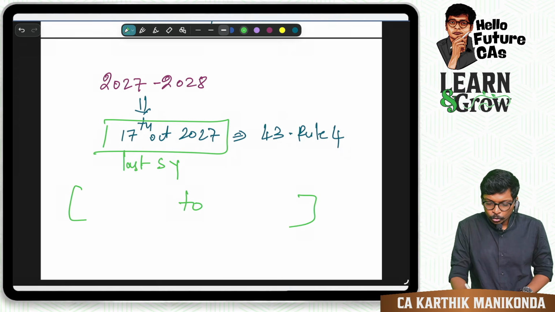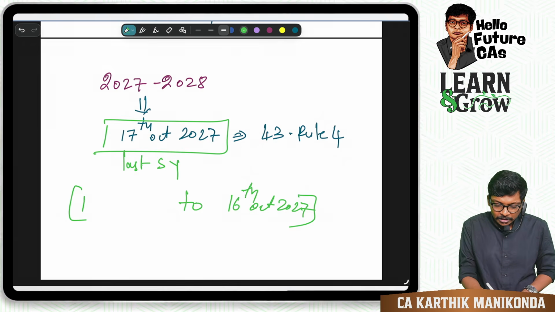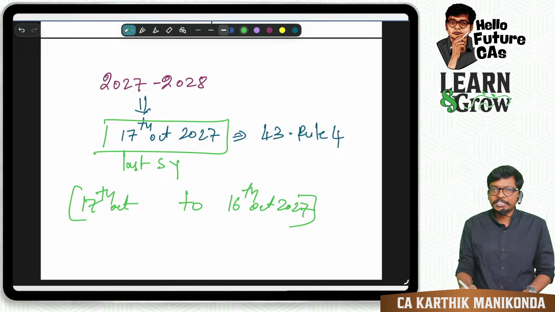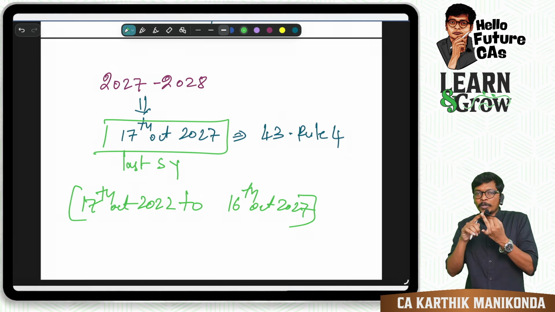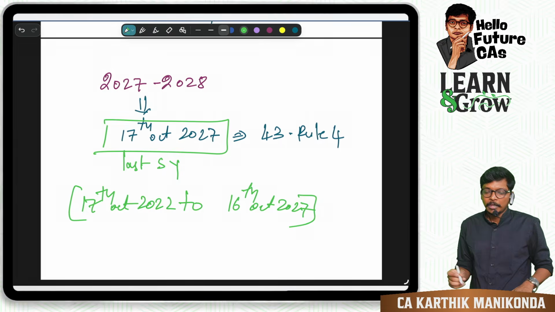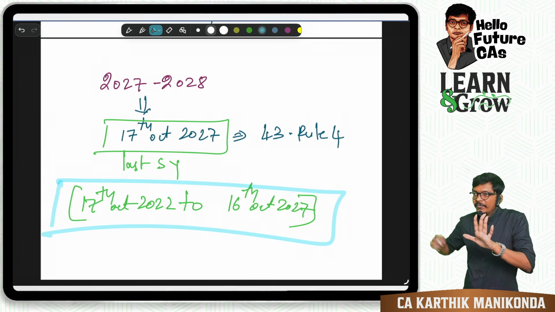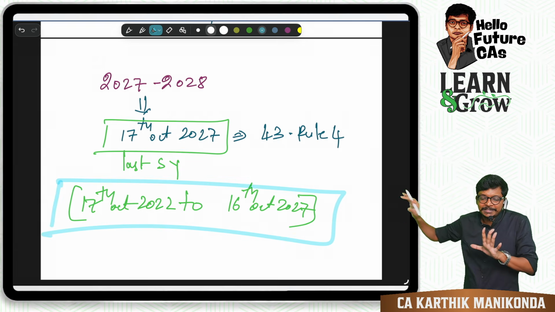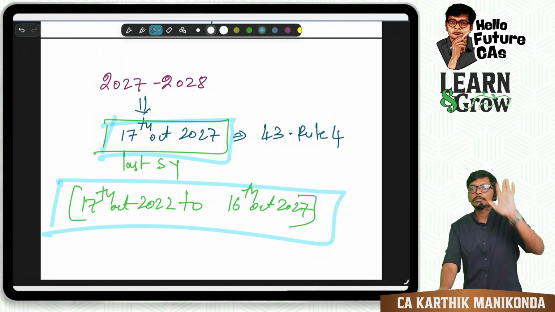It should be 16th October 2027. Correct? So what is the starting period for me? 17th October. Which year? 2022. 22, 23, 23, 24, 24, 25, 25, 26, 26, 27. Correct? That means in this period, I should have not done default of the equity, debt, interest, employees in last 5 years. If you want to issue on 17th October, wrong.